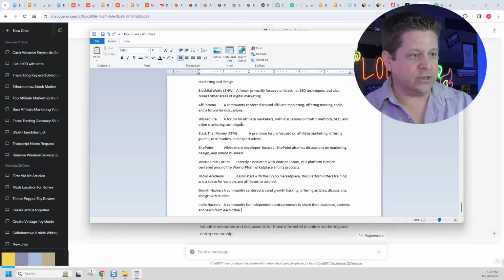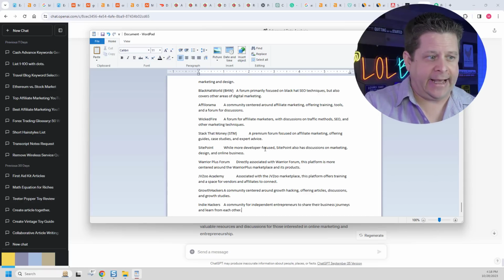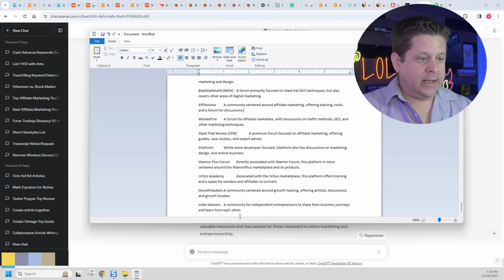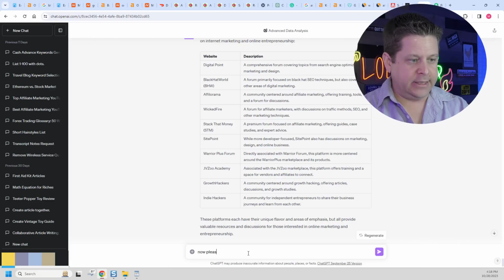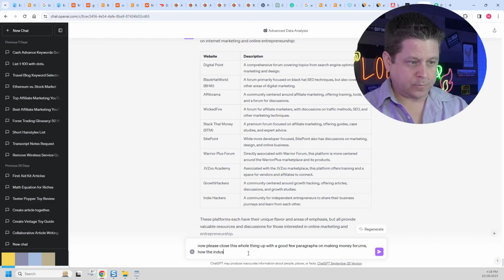And we can see here's our table. Again, if you wanted to do this in Microsoft Word, it will copy over the table for you, or you could even do it in an HTML editor and copy it over that way. So now we have our table here, which is looking pretty good. And then we could say, now please close this whole thing up with a few good paragraphs on making money forums, how the industry... Actually, you know what? I'm going to go back. I'm not going to go there yet.